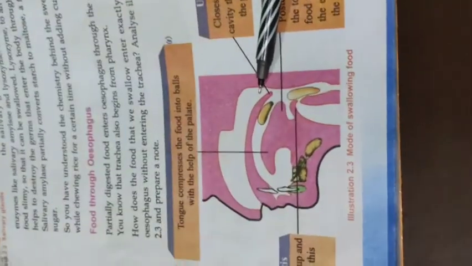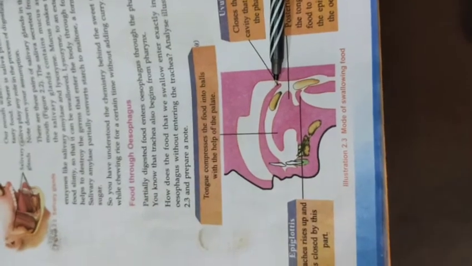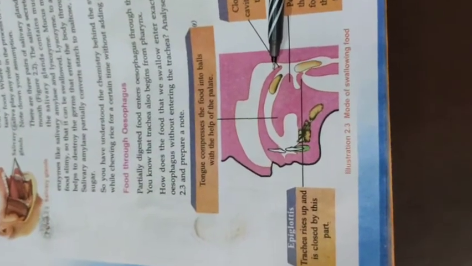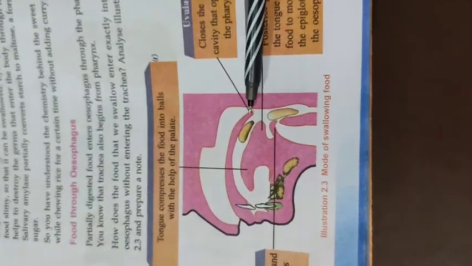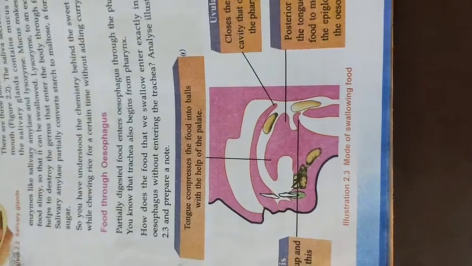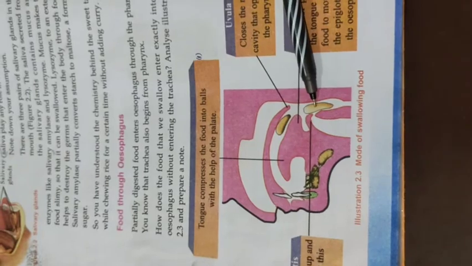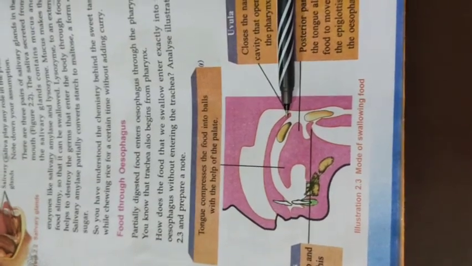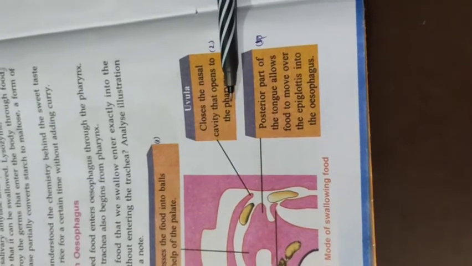Then we can see a special structure here, that is the uvula. It closes the nasopharynx. It closes the nasal cavity and prevents the food from entering the nasal cavity. This uvula helps to prevent food particles entering into the nasal cavity. If our food passes to the pharynx, this uvula closes the nasal cavity that opens to the pharynx. This is the function of the uvula.